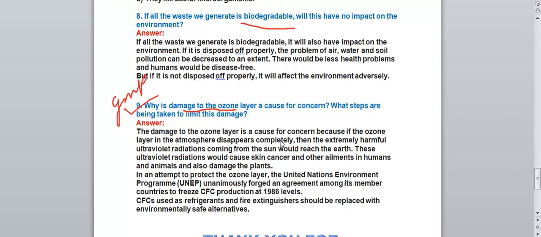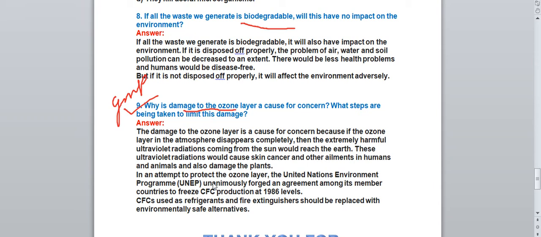So what steps are being taken to limit this damage? In an attempt to protect the ozone layer, the United Nations Environment Program, UNEP, unanimously forced an agreement among its member countries to freeze CFC production at 1986 level. Means this UNEP has proposed one agreement to their neighboring countries to freeze, means stop the production of CFC. The full form of CFC is chlorofluorocarbon.